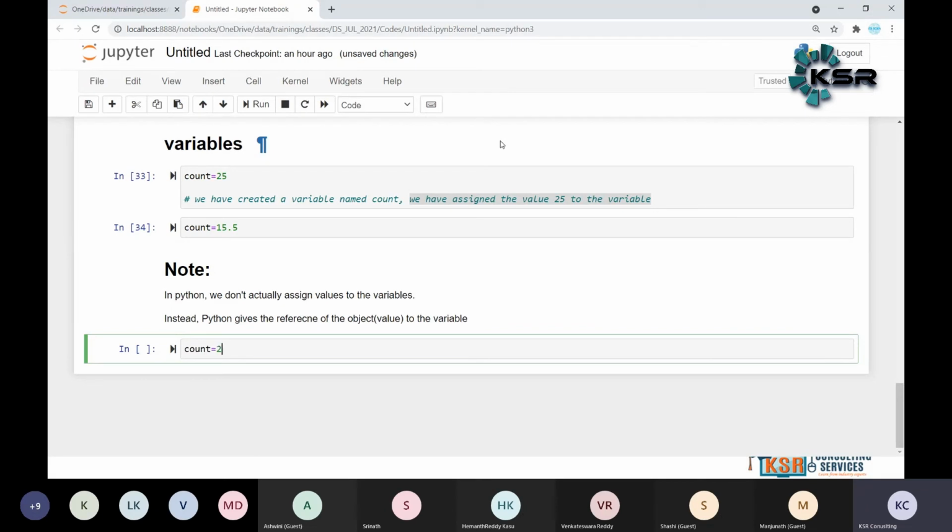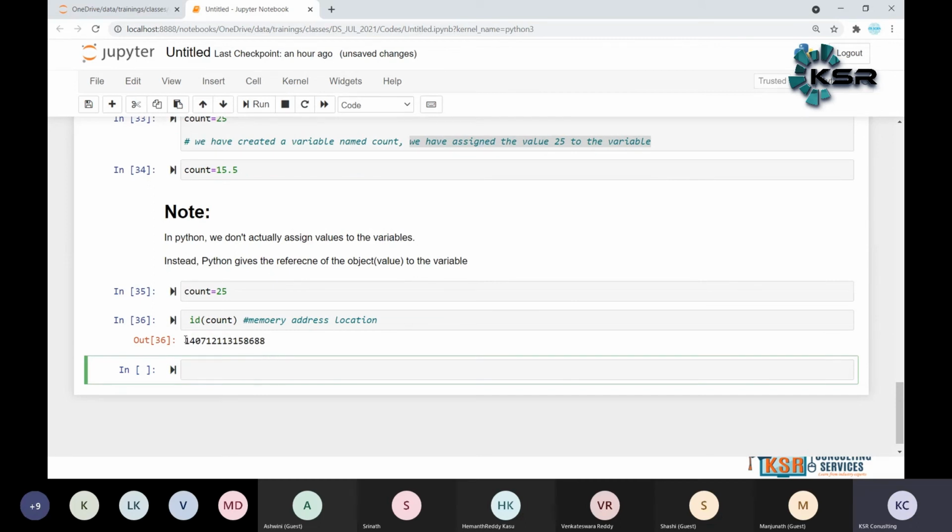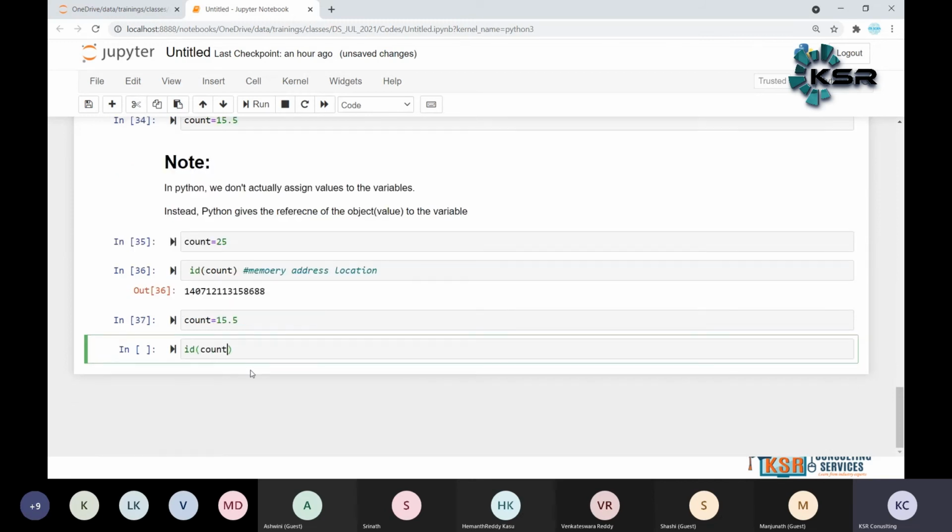So count is equal to 25 initially. So ID of count is nothing but the memory address location of count. ID tells about the memory address location. What is the memory address location of ID? 14. This one. So now count is equal to 15.5. Now ID of count. Can you tell me now, will the memory address location be the same or different? What do you think?